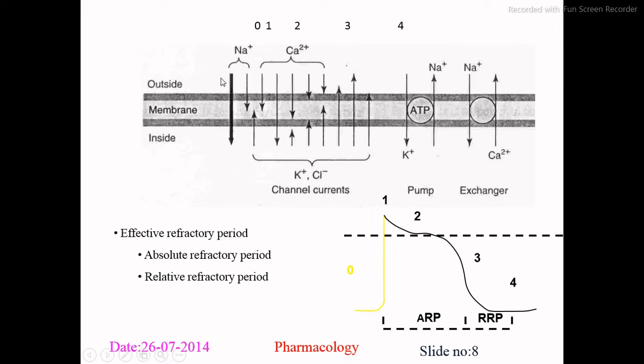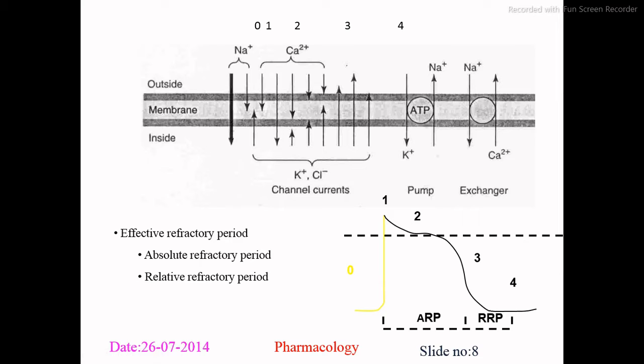A lot of ions like sodium and calcium are involved on the outer side. If we see here, we have potassium and chloride, as well as calcium, that are also involved inside the membrane. So for phase 0, sodium is considered the primary ion taking part here.